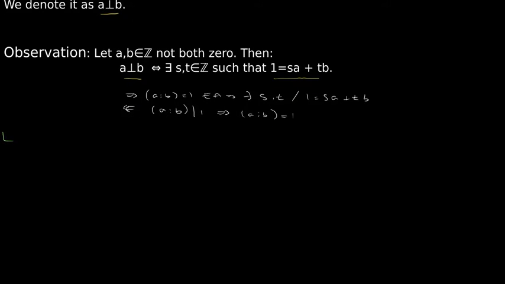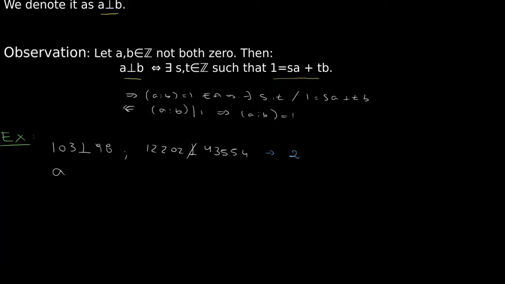Let's now see a few examples. 103 is coprime with 98, and this is because the only common divisor they have is 1. 12,202 is not coprime with 43,554. These two numbers have a common factor of 2, and so they're not coprime.